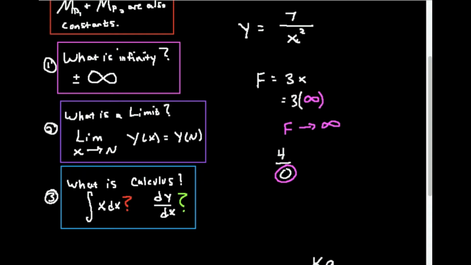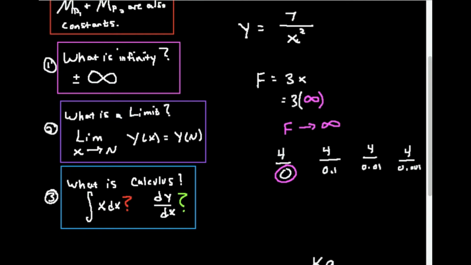I can't divide by 0, but could I divide by 0.1? Yeah, I could do that. Could I take 4 and divide by 0.01? Yeah, I could do that. Could I take 4 and divide by 0.001? Yeah, I can do that.